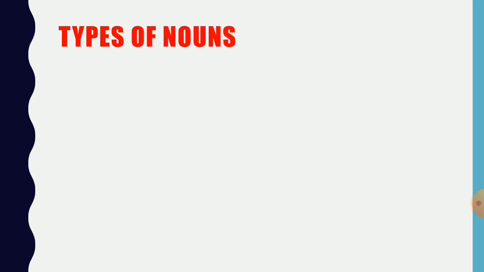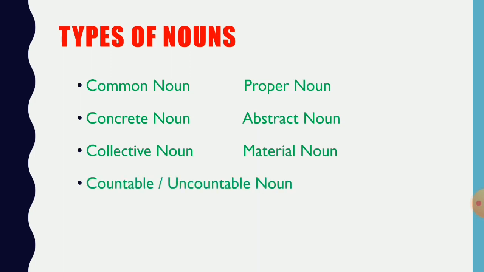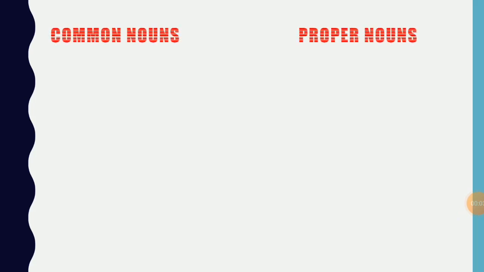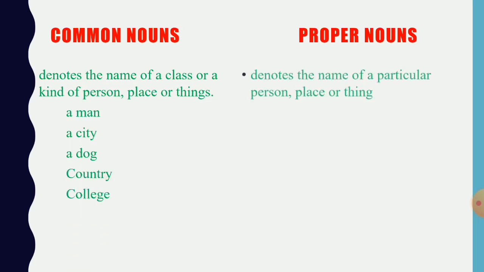The types of nouns: common noun and proper noun, concrete noun, abstract noun, collective noun, material noun, countable noun and uncountable noun, and finally compound noun. Now let's start with common and proper noun. Common noun denotes the name of a class or a kind of person, place, or things in general. For example, a man, a city, a dog, a country, and a college.